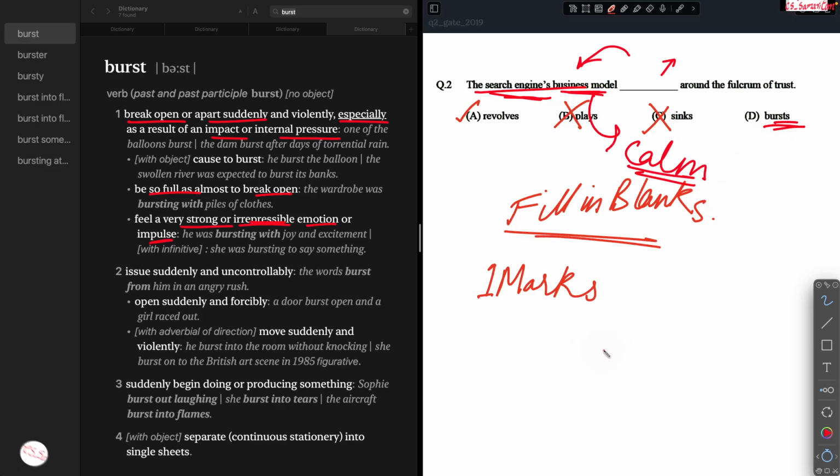The profit burst upon us and we are happy. That is something we can use. But this is not that. Profits and losses are not being discussed. In general, the business model cannot burst. So this is not really the case. The answer over here is going to be the first one only.